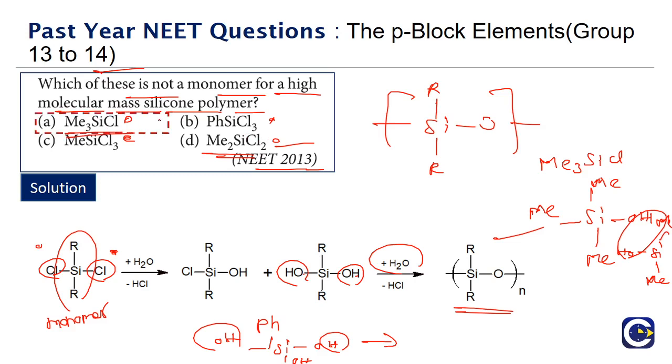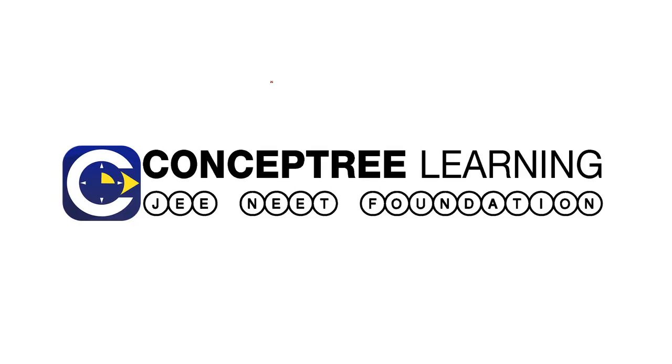So the correct answer is option A, because they are asking which of these is not a monomer of a high molecular mass silicone polymer. Here option A cannot be a monomer of a polymer. It can form a dimer at maximum only. So this is about the part 1 video, and we will see the rest in part 2.